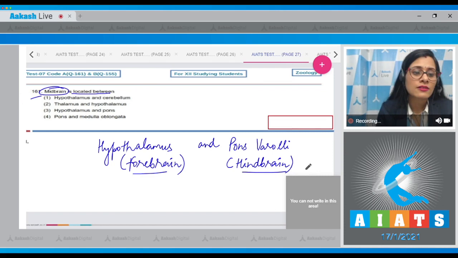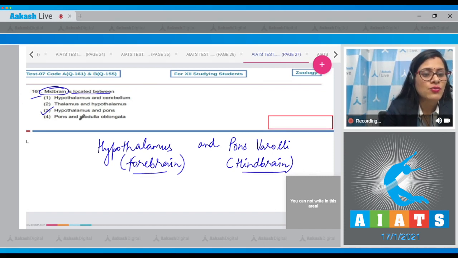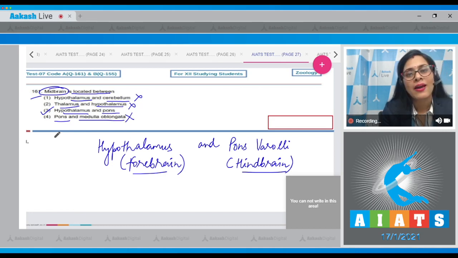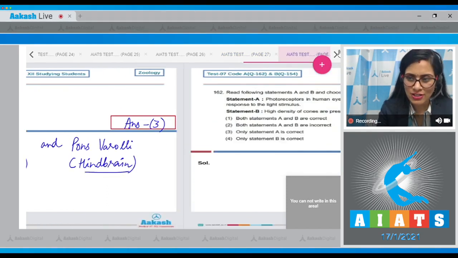So, the correct answer to this question is option number 3. It is present between hypothalamus and pons varolii. Option number 1, hypothalamus and cerebellum, is an incorrect option. Option number 2, thalamus and hypothalamus, is also an incorrect option. And the last option, pons and medulla oblongata, is also incorrect. So, the correct answer to this question is option number 3. Let's proceed to the next question.